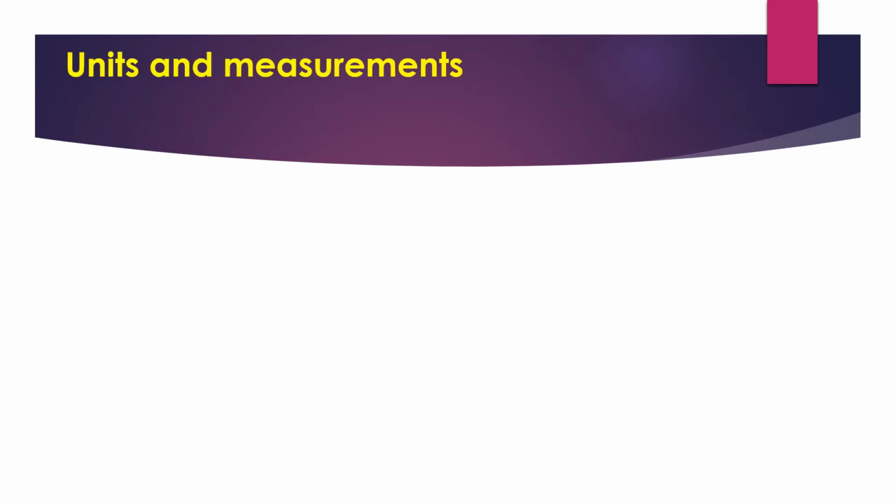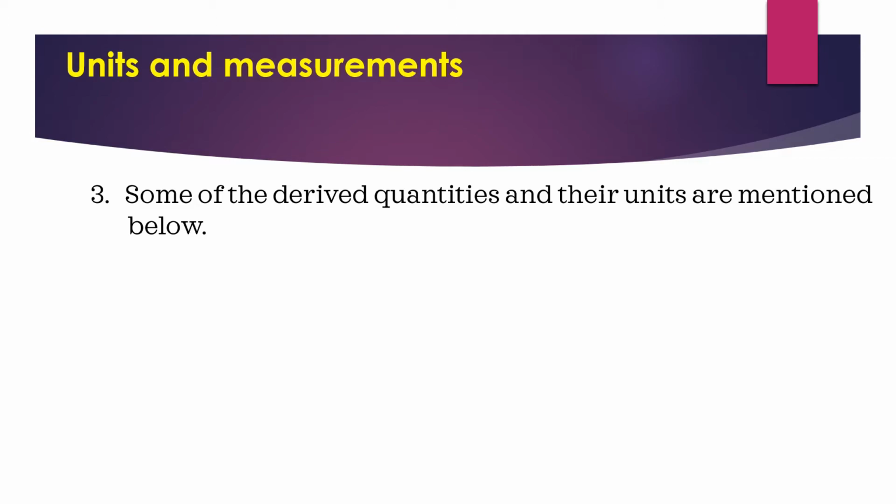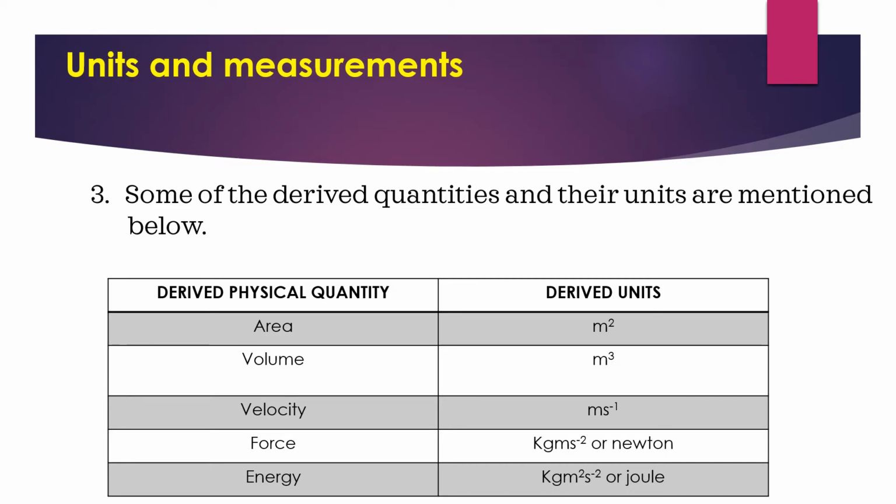Next. In this units and measurements, some of the derived quantities and their units are mentioned below. See this table carefully. Derived physical quantity and its derived units. First, area, volume, velocity, force, energy. Area, nothing but we can take length into breadth. Length is from our fundamental quantity. So, unit for area is meter square, that is m square.